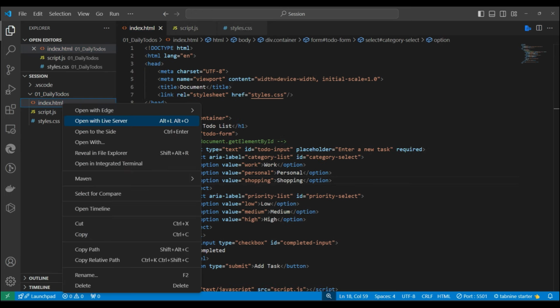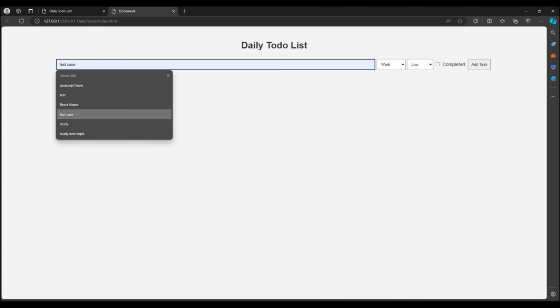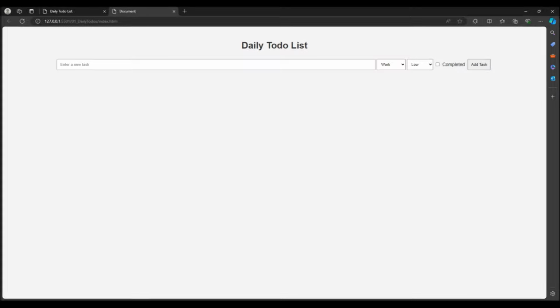We can just simply right click over here and open with Live Server, or open with the browser. You guys can download the extension from there. You can search for Live Server, install it, and after that you will get this option also. So this is our program. This much we have developed. Let me put both the things side by side.